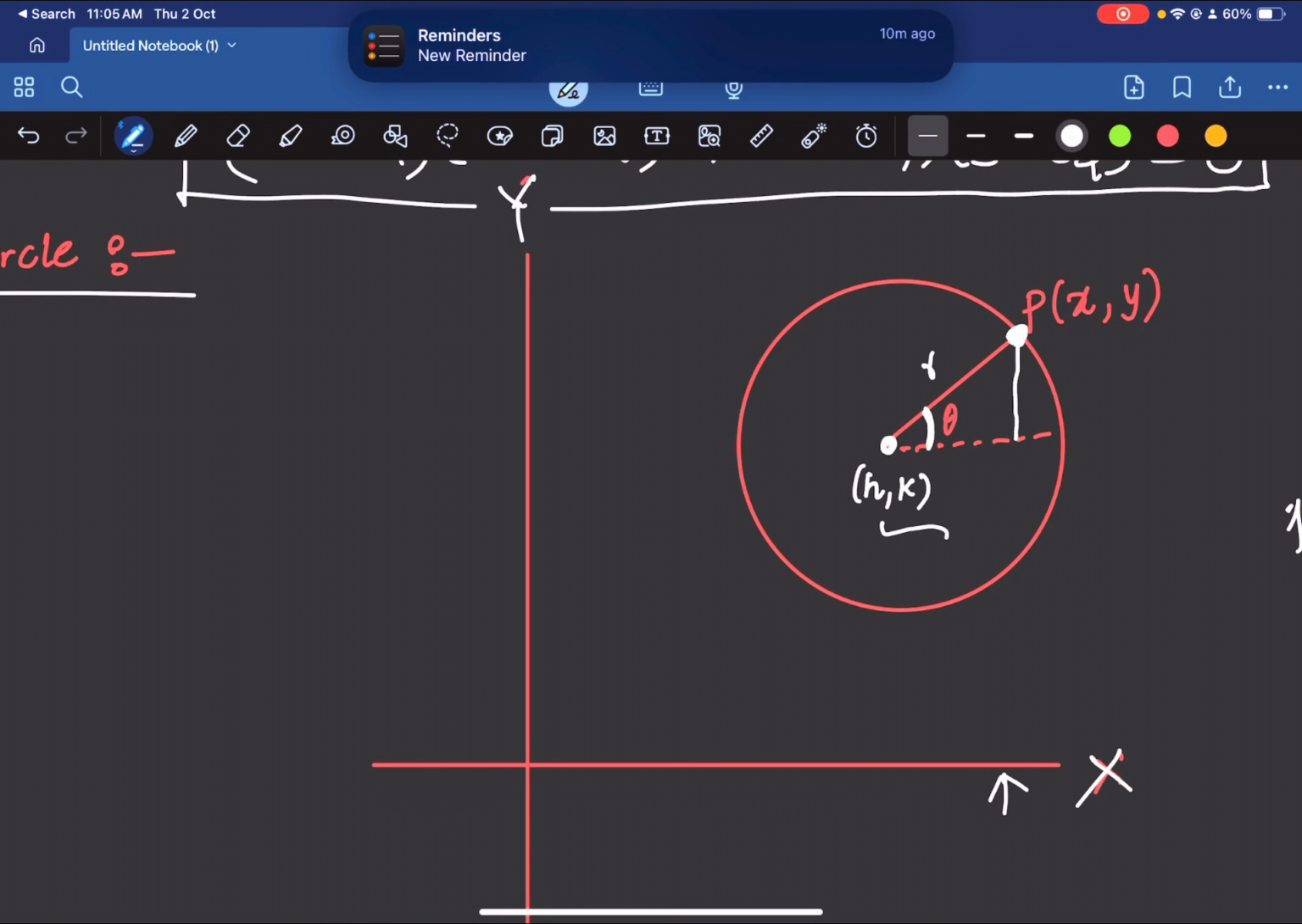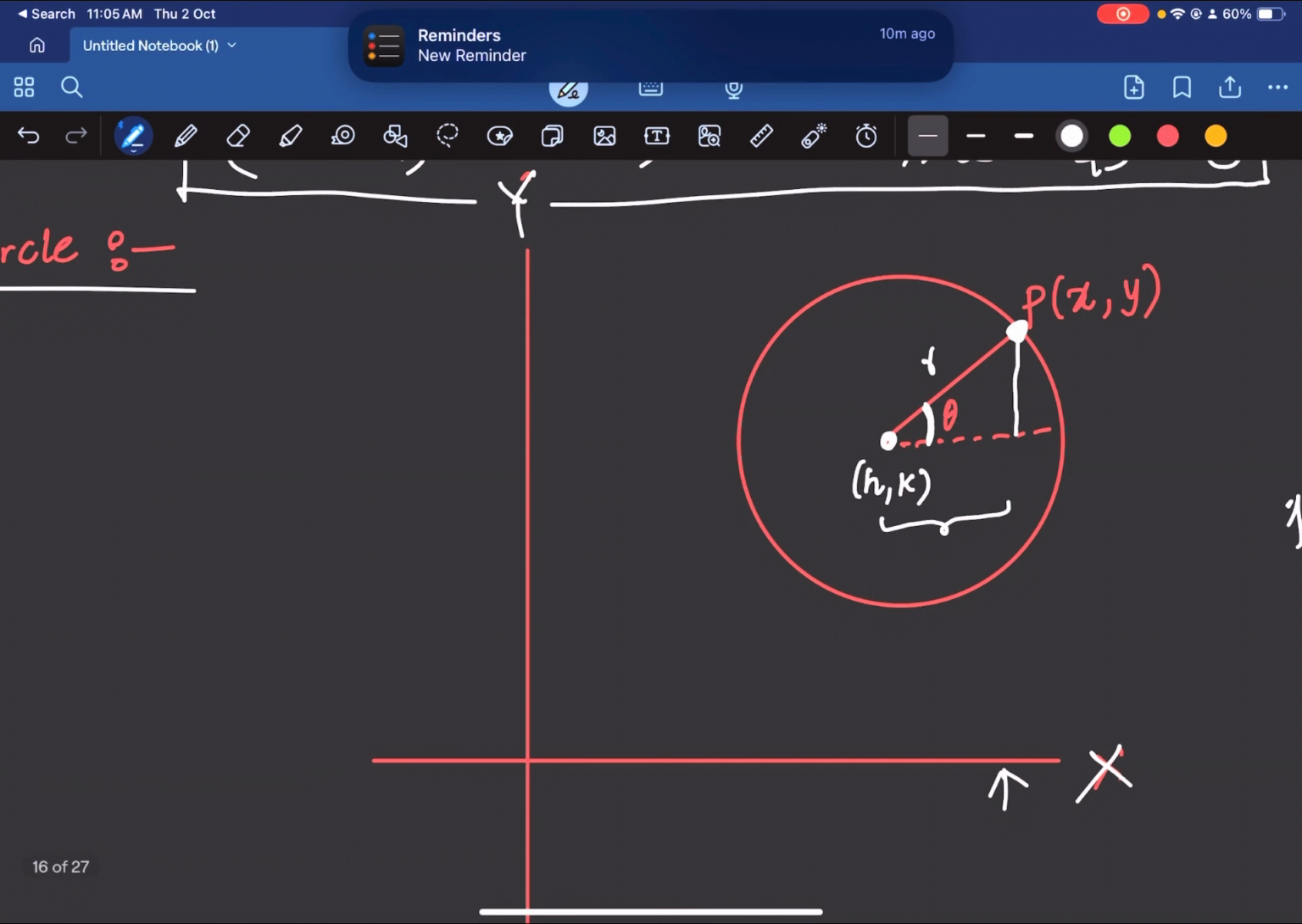this particular length. If you apply trigonometric ratios, this will be r cos theta and this length will be r sin theta. Just apply sin theta and cos theta in this right angle triangle and you'll be able to find out those lengths. Now what is x? So to get x,